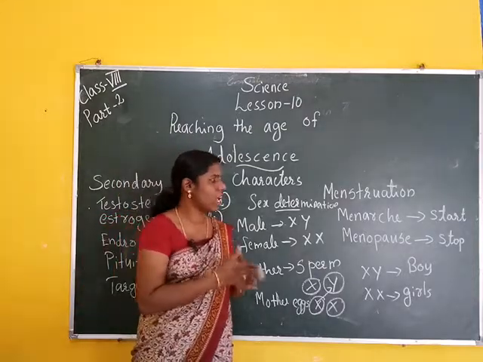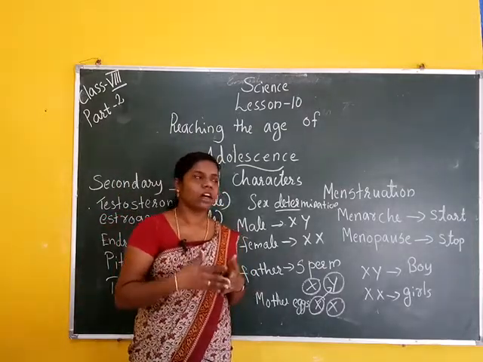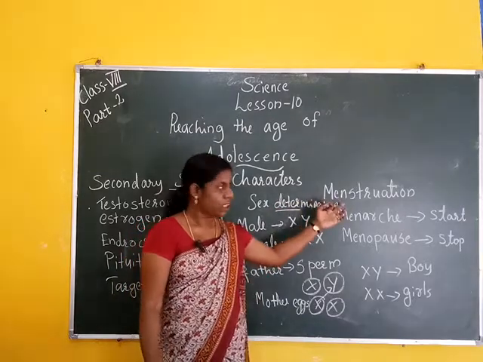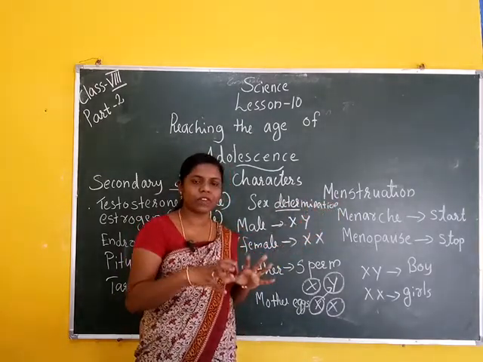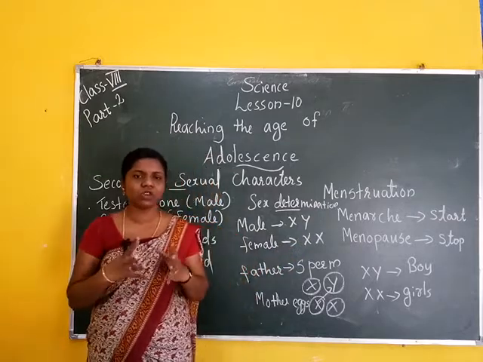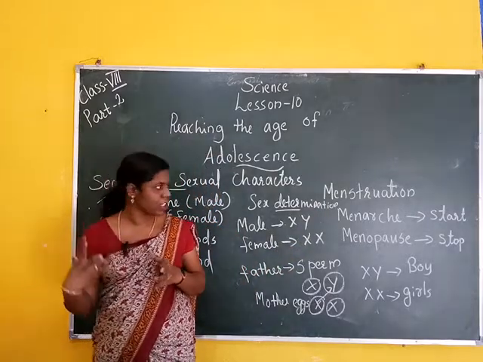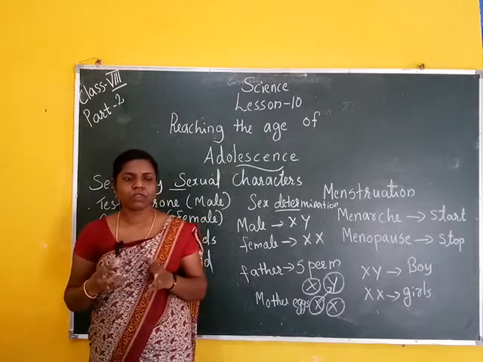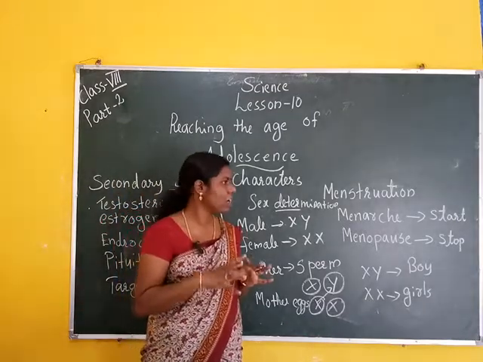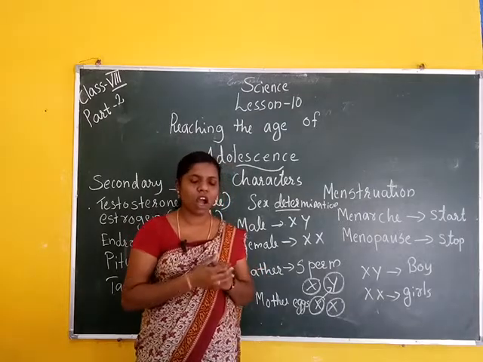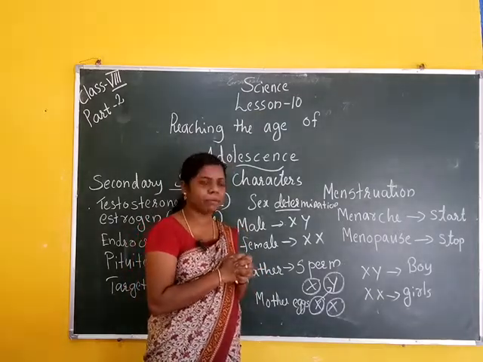That egg released with blood is called menstruation. The uterus is covered with a thick lined layer, which is also released outside. This process is called menstruation.